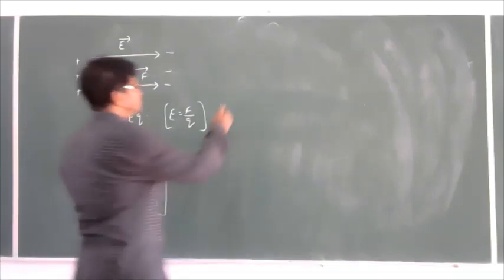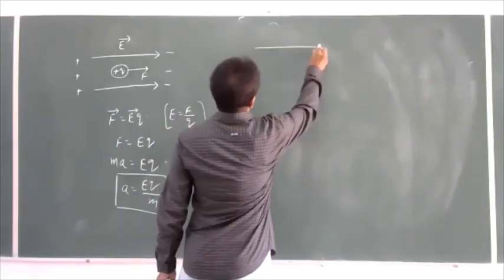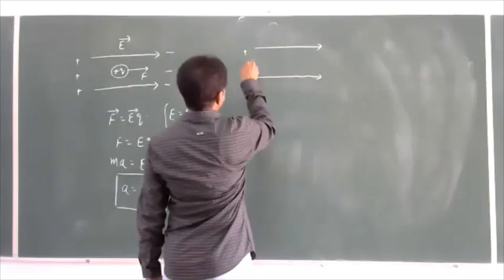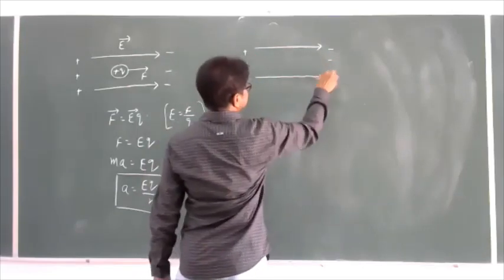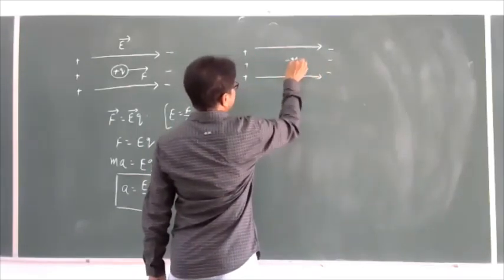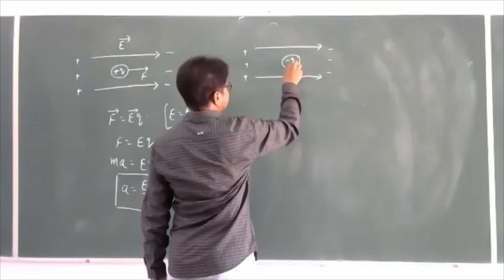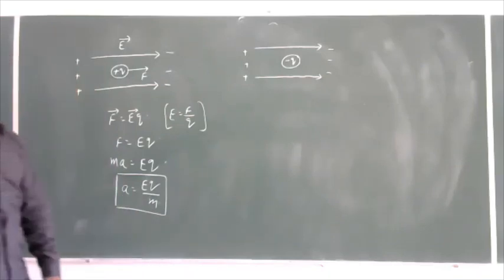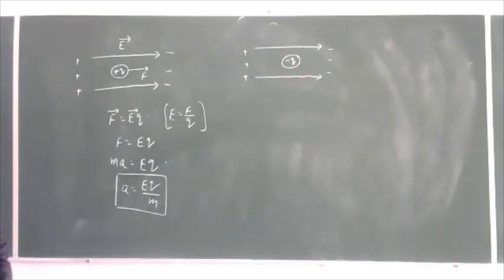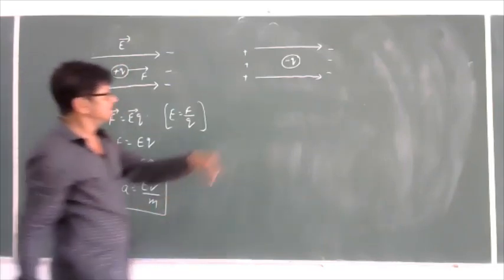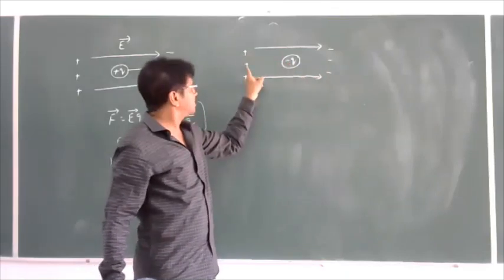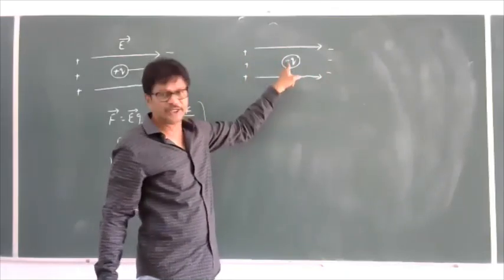Similarly, when a negatively charged particle is placed in an electric field, definitely it will also experience a force. Why? Because there is repulsion between negative and negative, and attraction between positive and negative.